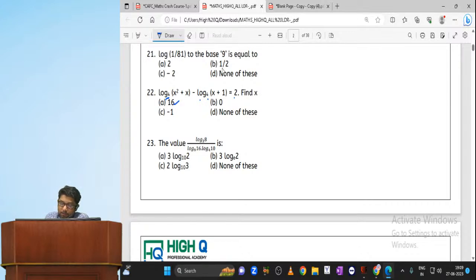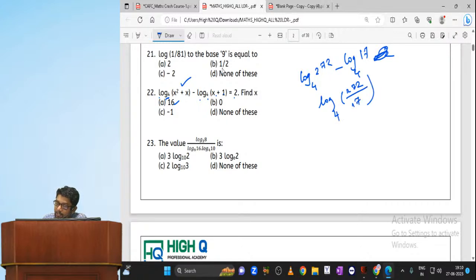What is first option? 16. So, log of 16 square plus 16. What is 16 square plus 16, my dear? 272. Base 4, minus log of 16 plus 1, 17, base 4, is it equal to 2? We need to check. What is 272 divided by 17, my dear? 16. So that 16 can be written as 4 square. Can I write 2 log 4 to the base 4? So I think option A is correct answer.